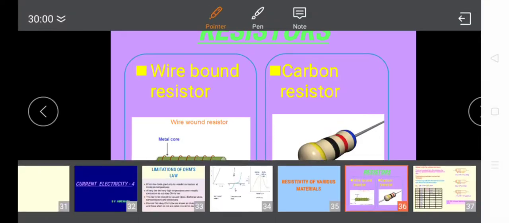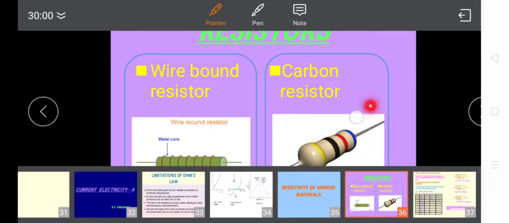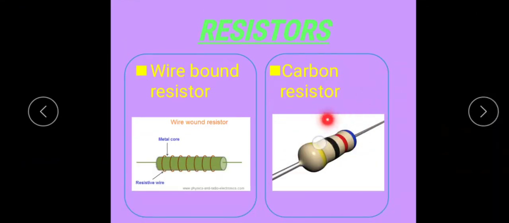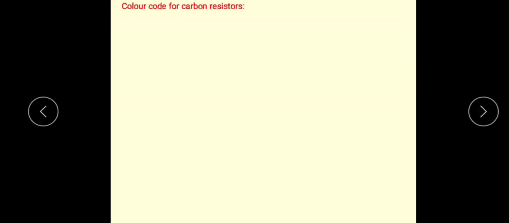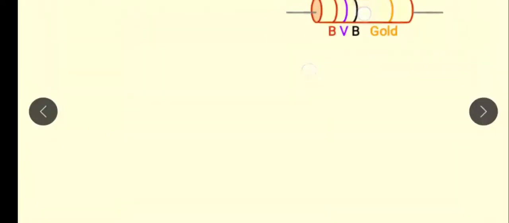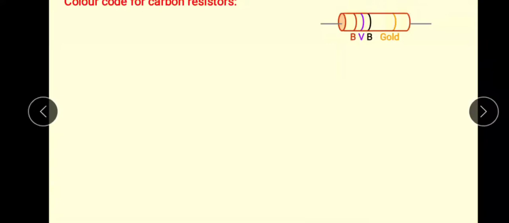So this is the carbon resistor. Its value is given in color code. How? The color code of a carbon resistor is like this. For example, a color code is given like this: brown, violet, black, gold.